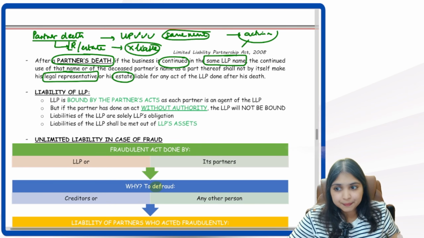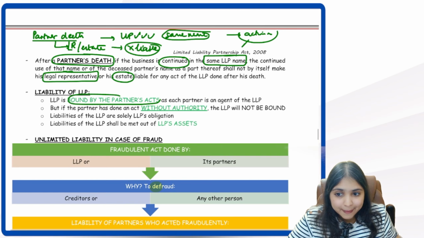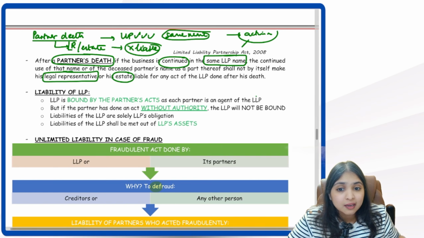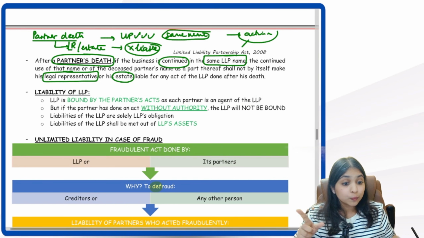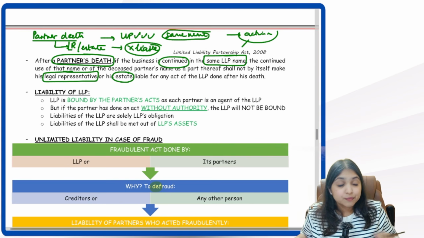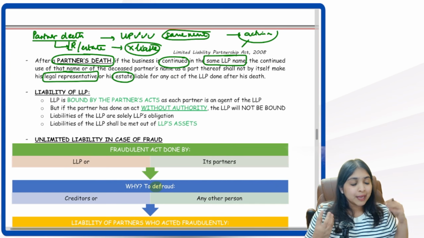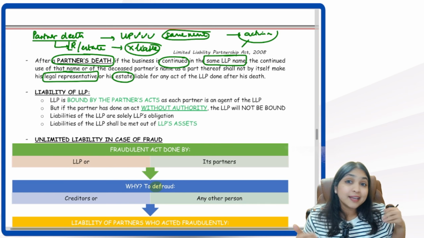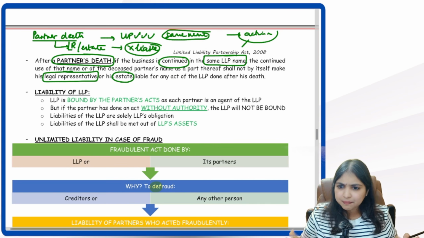Liability of LLP. See, LLP is bound by the Partners Act. Each partner is agent of the LLP. Remember I told you, each partner is agent of the LLP. So if I do any act, I will be able to bind the LLP. Partner cannot bind other partners, but he can bind the LLP.